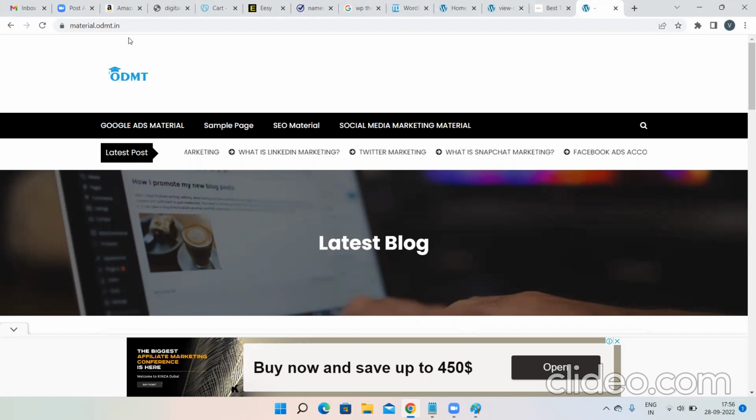And once you're visiting, what is happening? I'm getting the traffic. The traffic of my website is increasing. As the traffic of your subdomain is increasing, the traffic of your main domain also will be increasing, because a subdomain is a part of the main domain itself. So that indirectly means you're increasing the traffic of your main domain, which is really good.